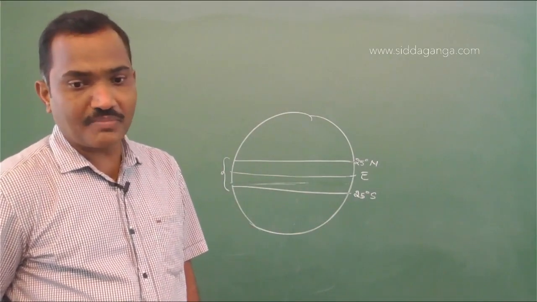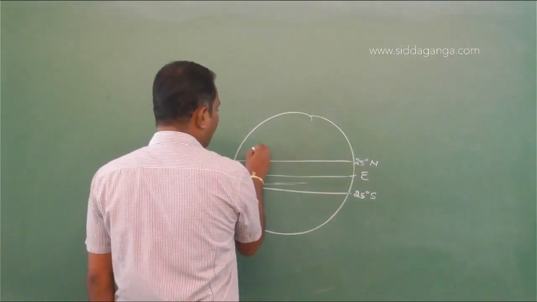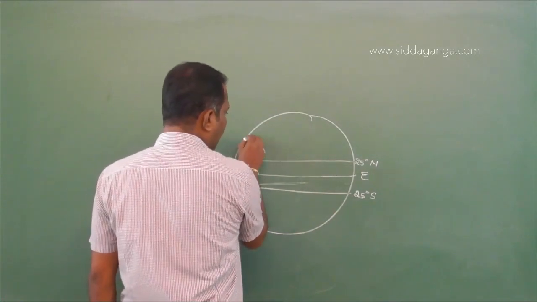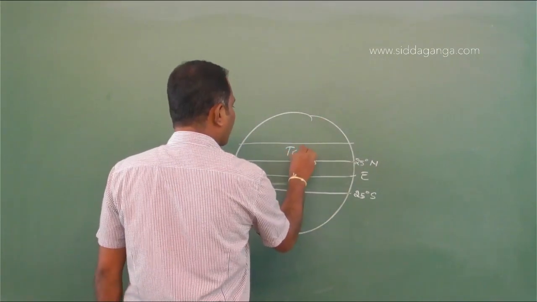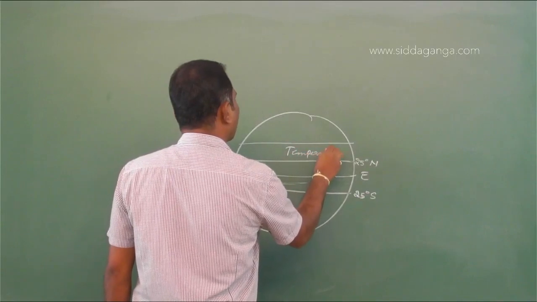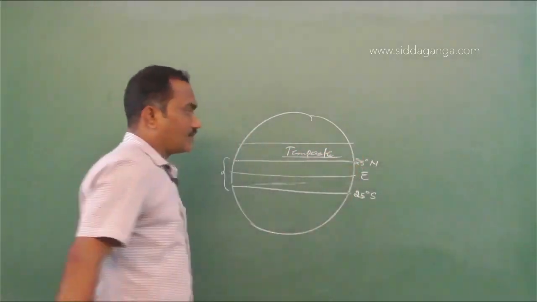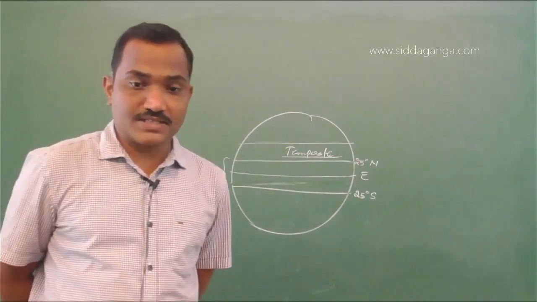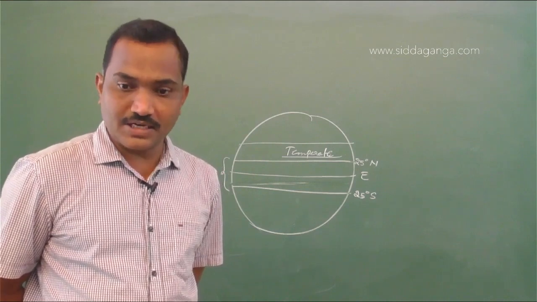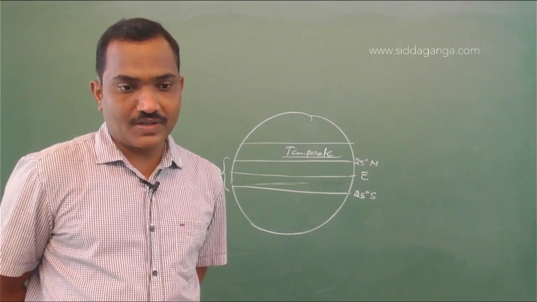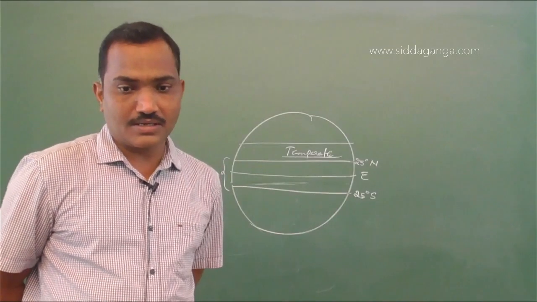Temperate regions have remained relatively undisturbed for millions of years. So next to this we have temperate and polar regions. These temperate regions are subjected to various disturbances. So they are not constant, they are disturbed and they are changed. So temperate regions being relatively undisturbed is the wrong answer here.